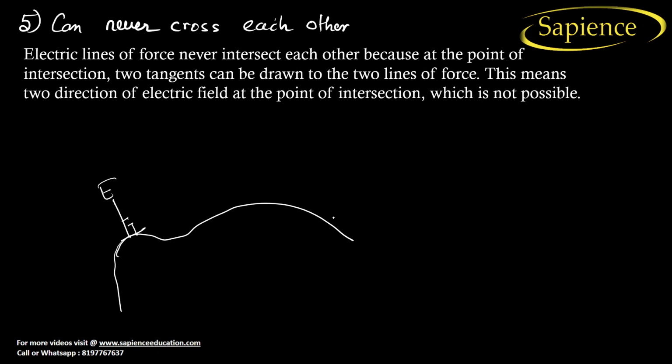Because it is perpendicular to the surface, the electric field lines will be in this direction. If I talk about this one, it will be in this direction. If I talk about this one, it will be in this direction. So always remember that electric field lines are perpendicular, normal to the surface. Normal to the surface. I hope you have understood this.